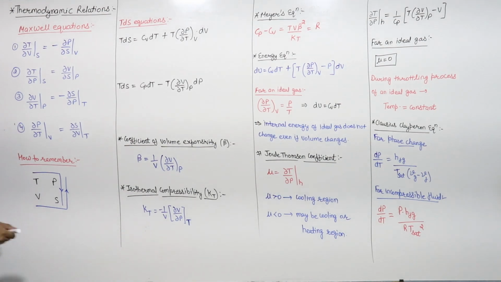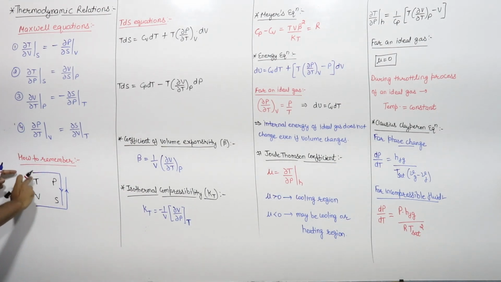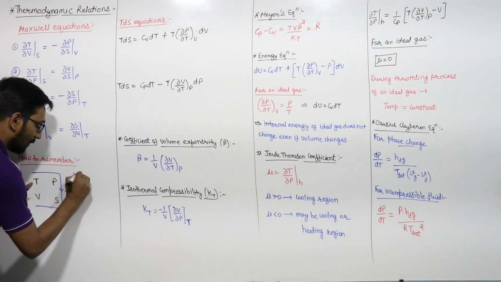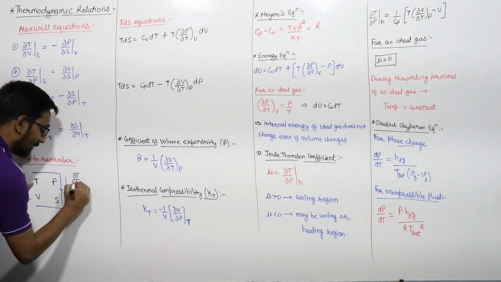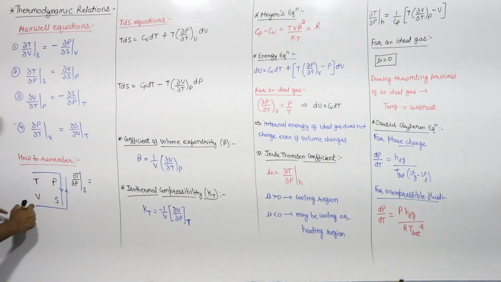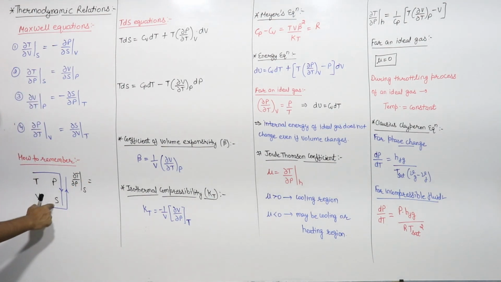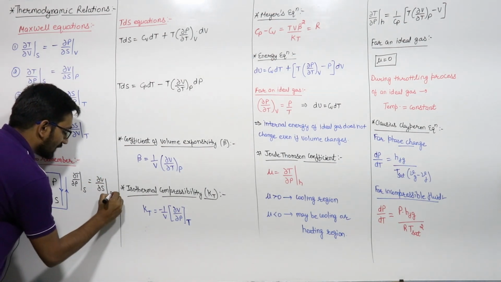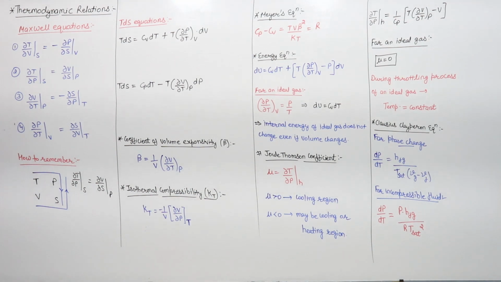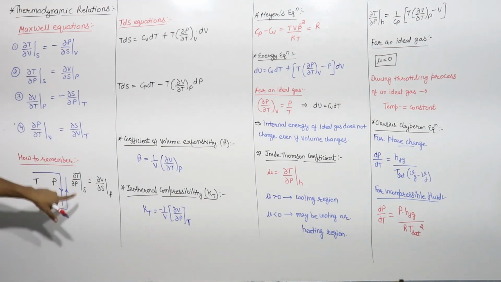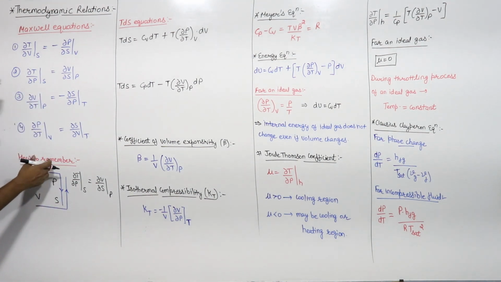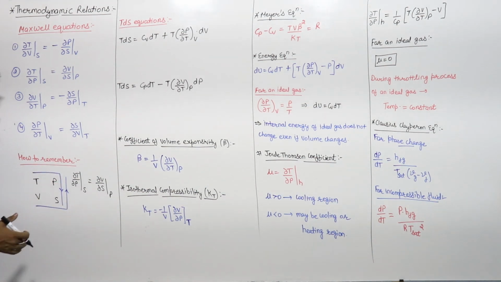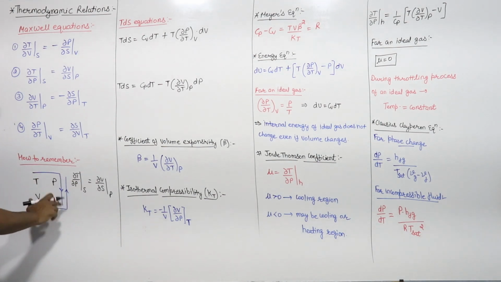So if this is the case, in this vertical we can write del T by del P at constant entropy, which will be equal to del V by del S at constant pressure. This equation is this one. Just remember one thing: if you end with the vertical line then take the positive, and if you end with the horizontal line then take the negative. So this is like this.